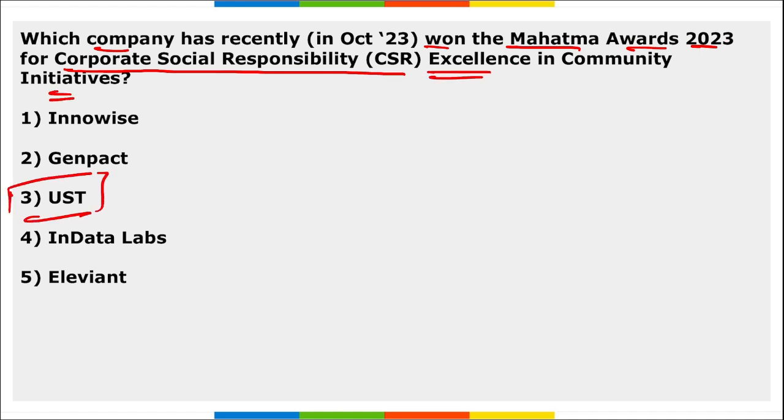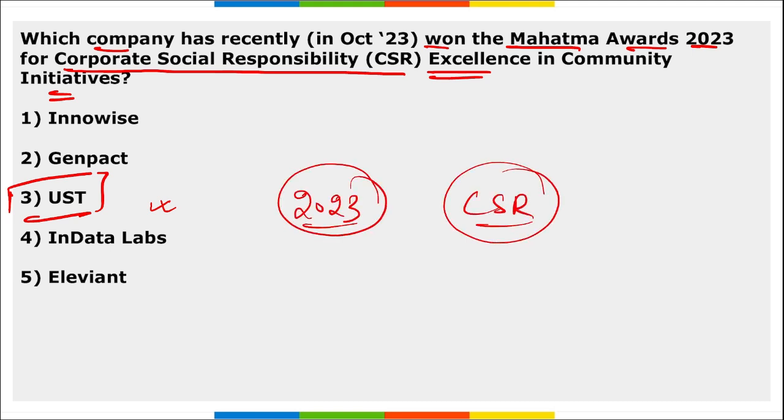Next. Which company recently won Mahatma Awards 2023 for corporate social responsibility excellence in the community initiative? It is UST. UST is a digital transformation solution company recognized by the 2023 Mahatma Awards for CSR, corporate social responsibility excellence, and Mahatma Awards serve to highlight individuals and organizations addressing complex global challenges including poverty, hunger, education, climate change, and healthcare accessibility.